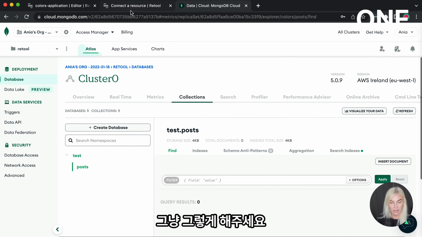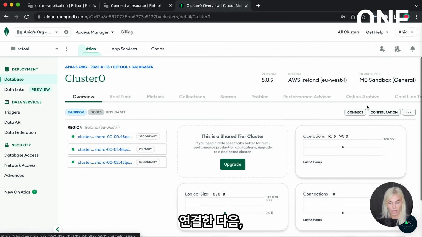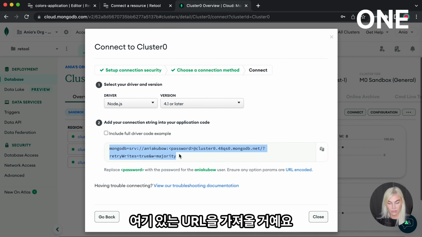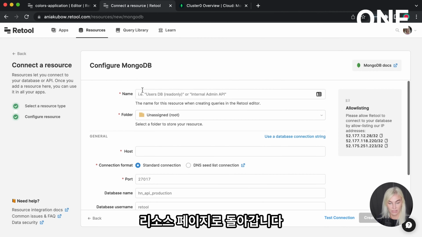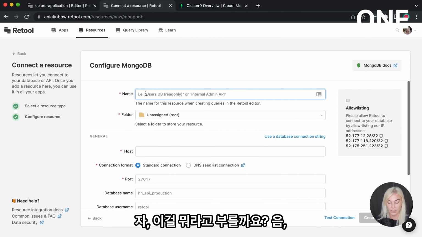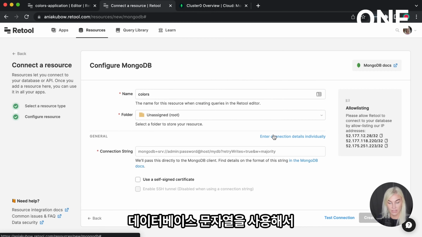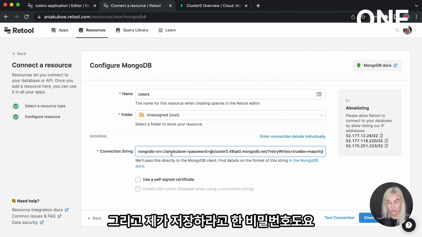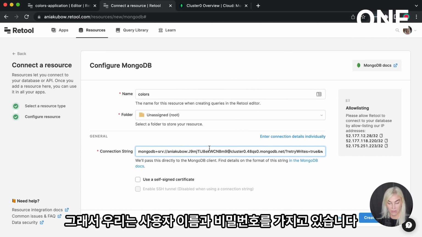Now, before we do anything else, I'm going to connect this to our Retool. Let's go back to the overview and then connect. Then we're going to connect our application and take this URL right here. Now go back to the connector resource page that we just started. What should we call this? Let's call this colors. Then use the database string and paste that in like so. And the password that I asked you to save, replace that here. So we've got the username and the password.